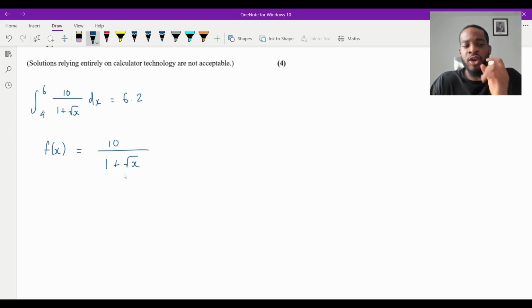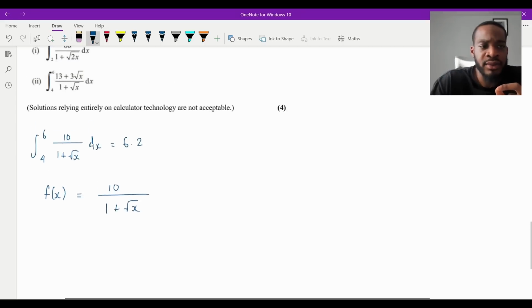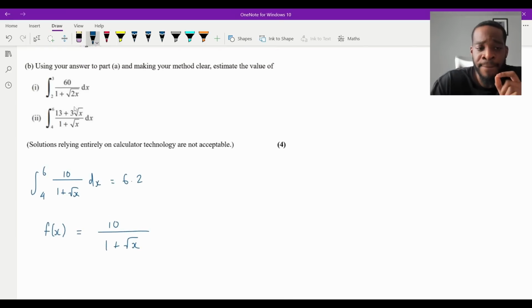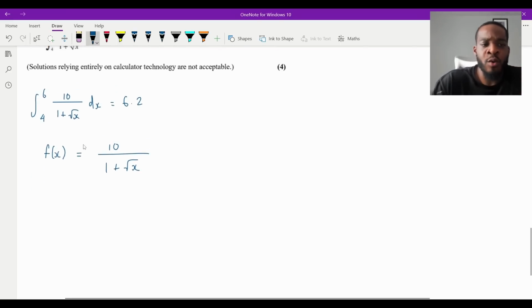Now, firstly, what I notice is that the denominator in our part I has a 2 there. So if I just forget about the 60 for now and just look at that, then it would be 10 over 1 plus root 2x. Now, what would that be in terms of f? Well, remember, whatever goes here must go here. If this is now a 2x, this is going to be f of 2x.